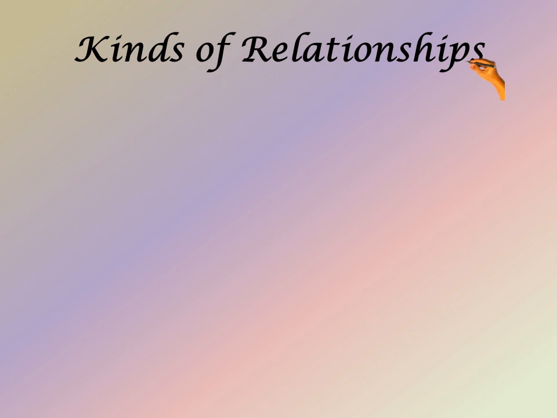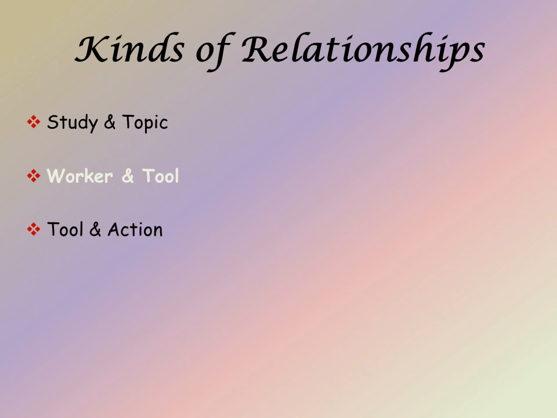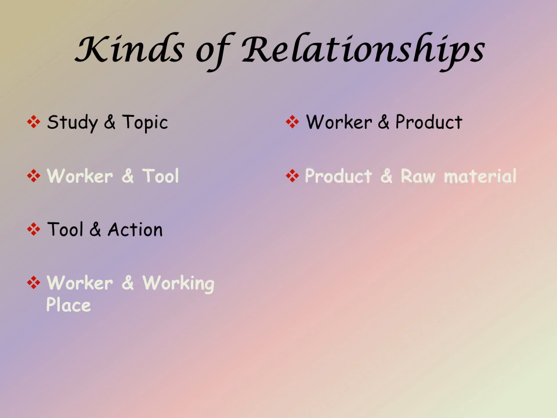Some more kinds of relationships are study and topic, worker and tool, tool and action, worker and working place, worker and product, product and raw material, part and whole relationship, word and intensity, and many more.